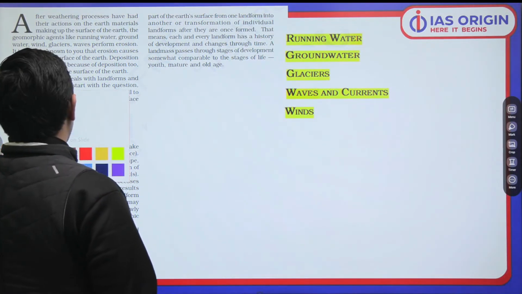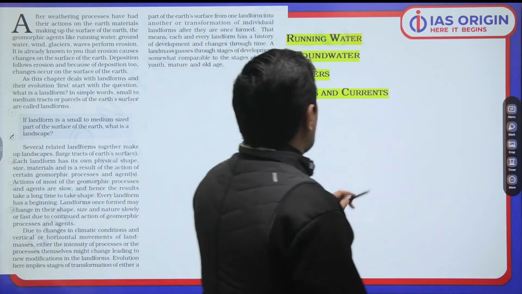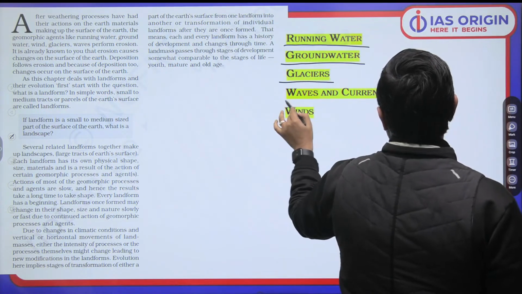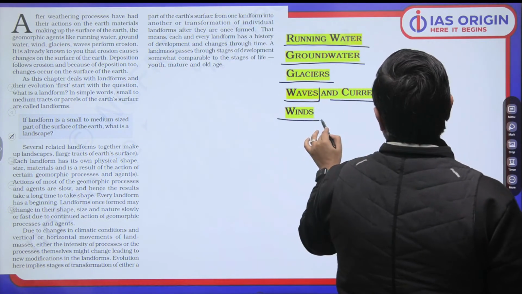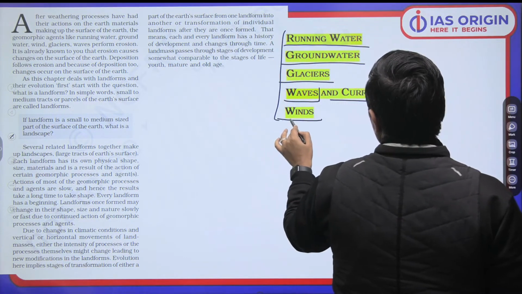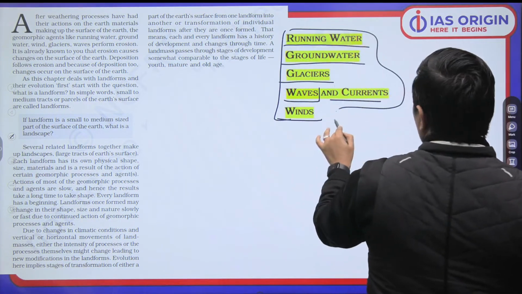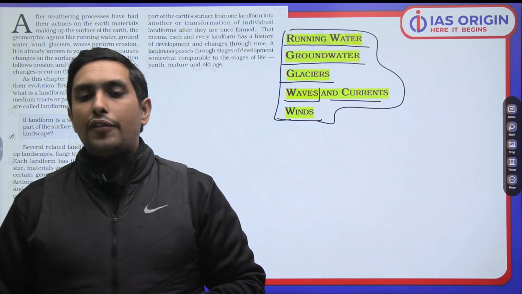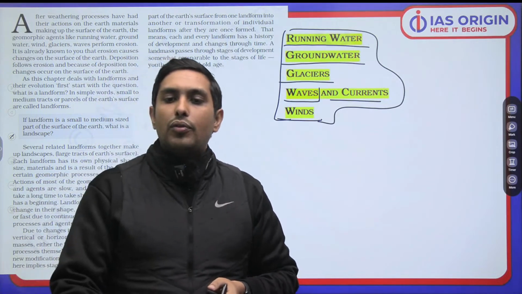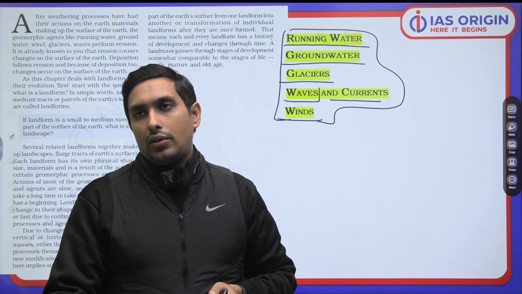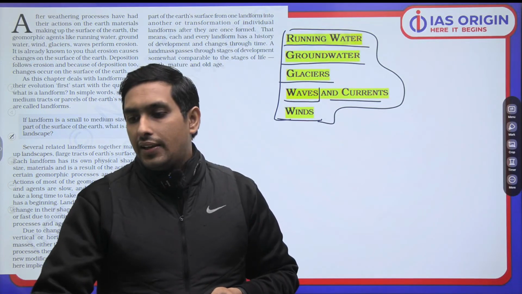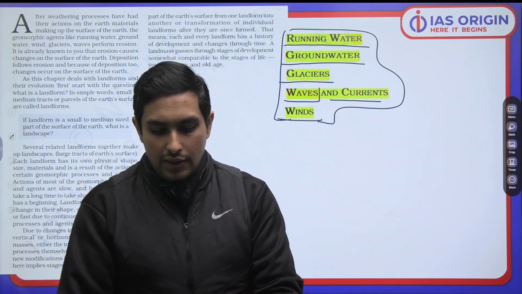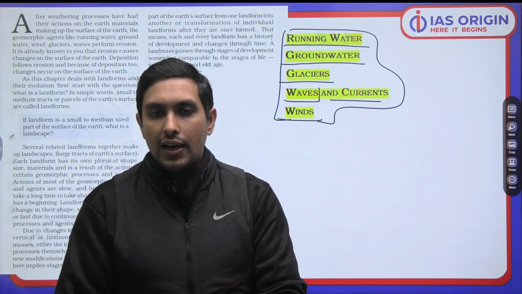as I have told you, different geomorphic agents are there. Running water is one of them. Groundwater is also there. Glaciers are there. Waves and ocean currents are there. Winds are there. These are various geomorphic agents, and they are going to form different landforms. They will create different landforms, which is certainly something we have to understand. For example, we first have to know that various landforms are of immense importance.